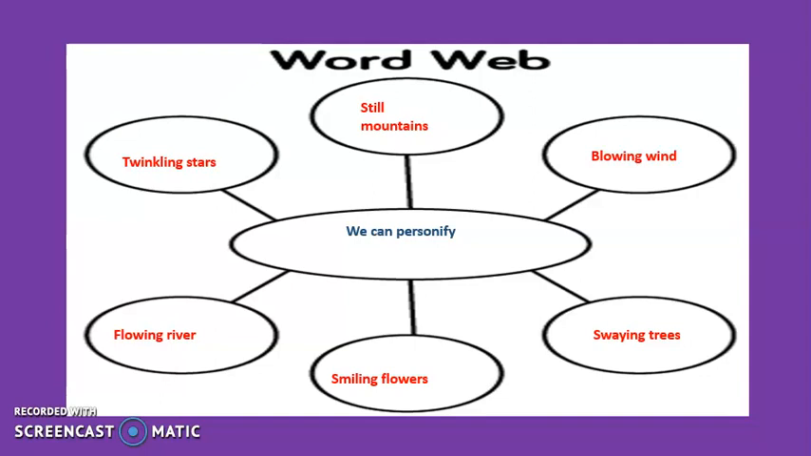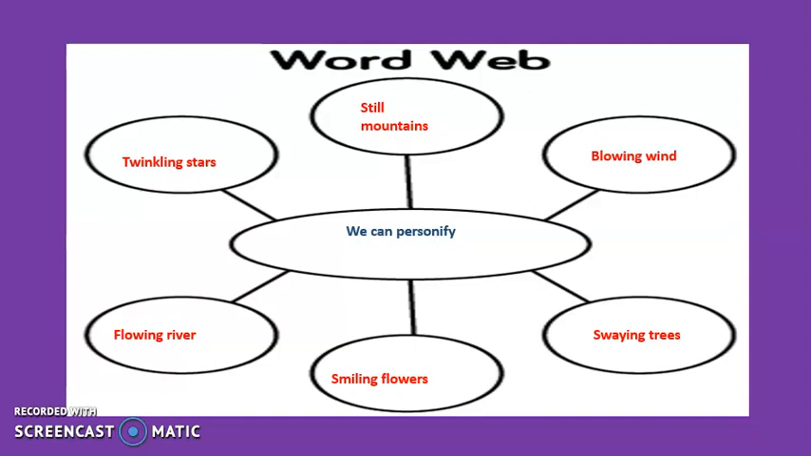What about the wind? You can personify the wind, okay? The blowing wind. You can personify the swaying trees. If the wind is blowing, even your trees will be dancing. So you can say dancing trees, or you can say swaying trees. Or what about the flowers? Don't they look beautiful? You can say the smiling flowers, okay? The river, the flowing river, okay? So we can personify objects which are around us, okay?